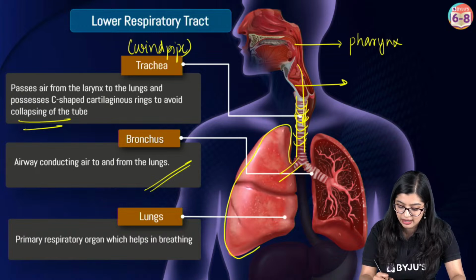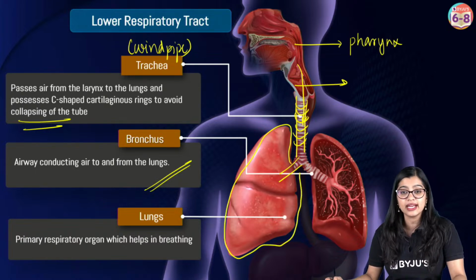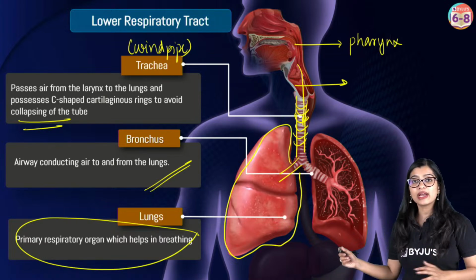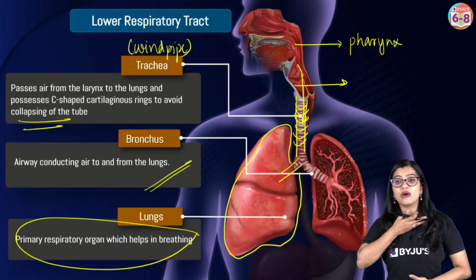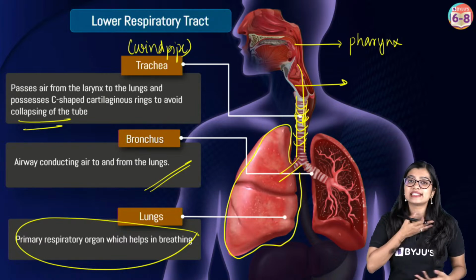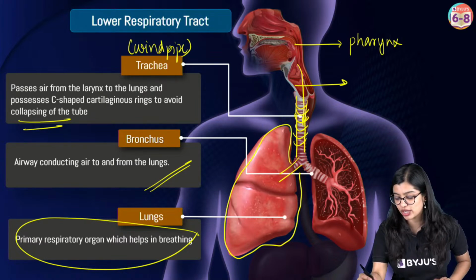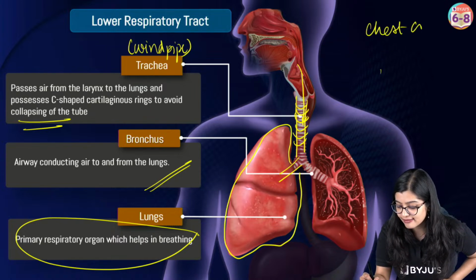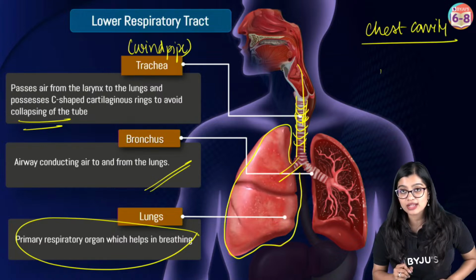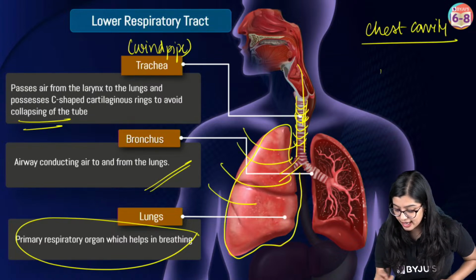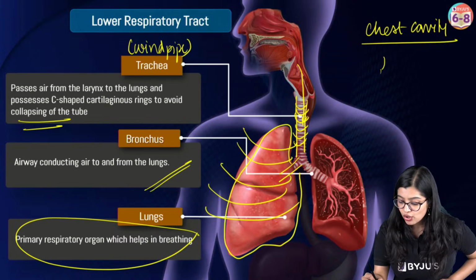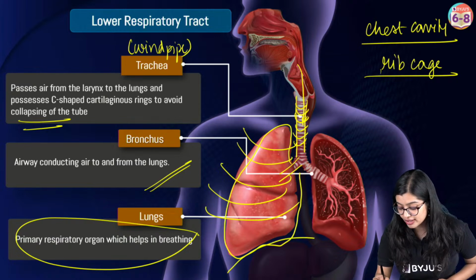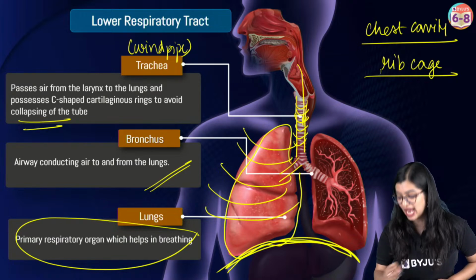which are the main respiratory organs, right? And they are very, very important for helping us breathe. Now, as you can see, the lungs are found in the chest region, or I can say the chest cavity, right? And the lungs are protected by a cage-like structure called the rib cage. And at the bottom, the lungs rest on a dome-shaped structure.